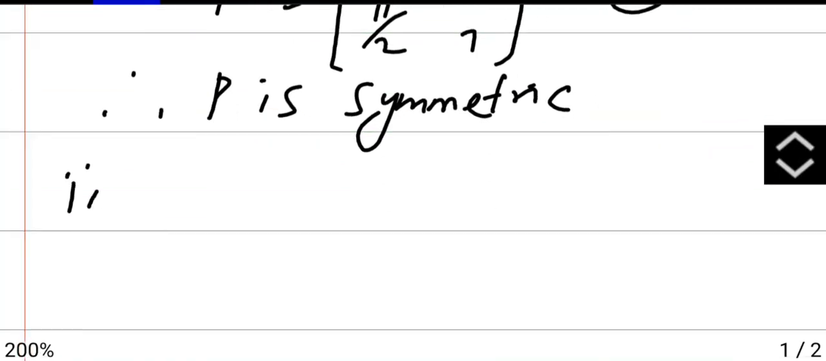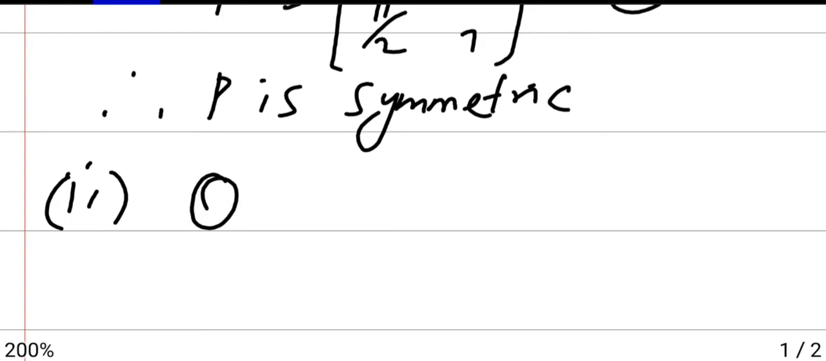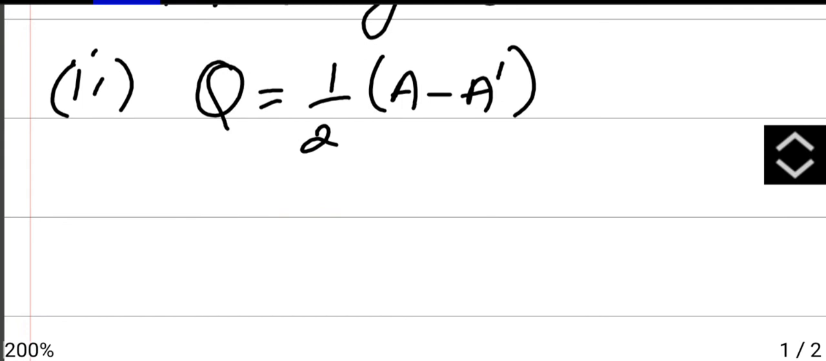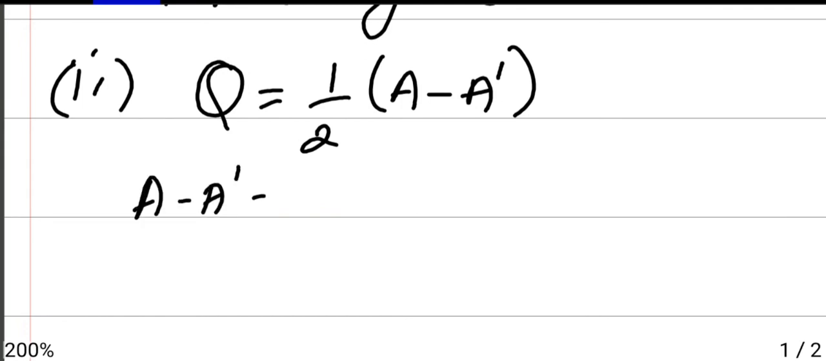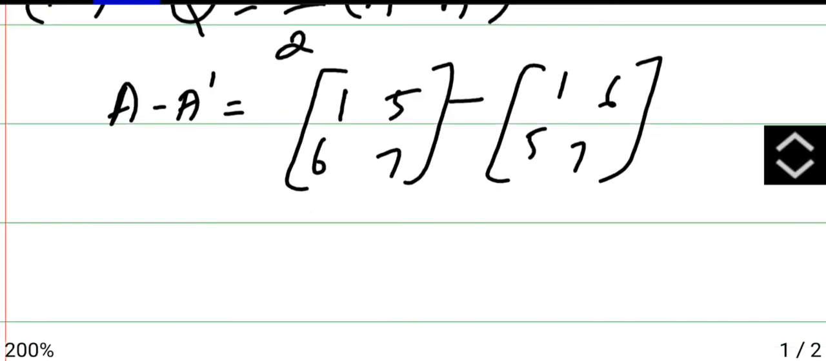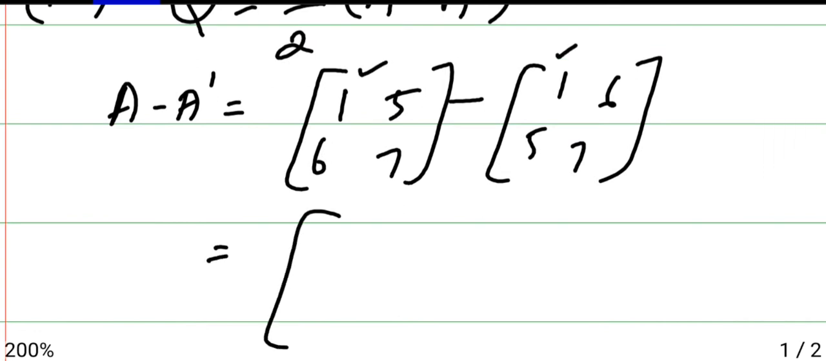Then the second one, to prove Q is skew symmetric. You have to prove Q is 1 by 2 (A minus A dash). So first find the bracket A minus A dash, that is 1 6 5 7 minus 1 5 6 7. In the same way, subtract it. You get 1 minus 1 is 0, 5 minus 6 is minus 1 because 6 is greater, 6 minus 5 is 1, 7 minus 7 is 0.